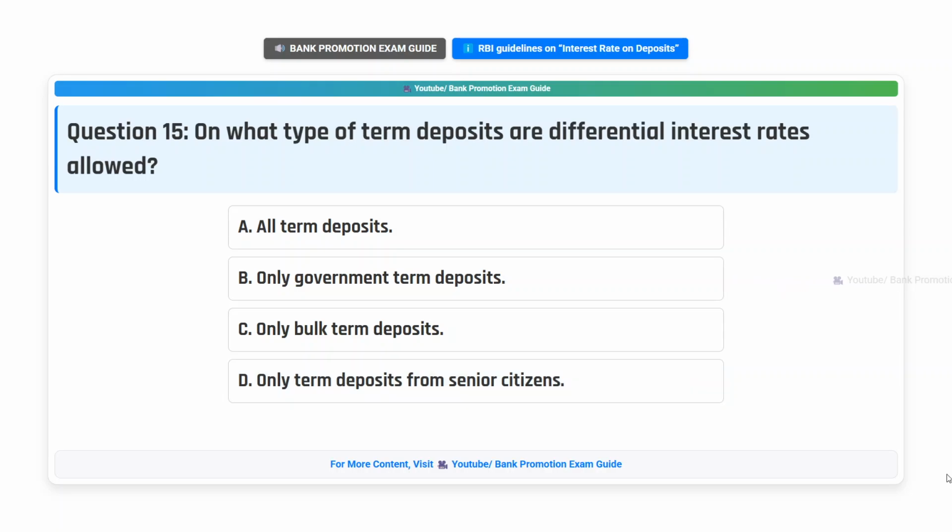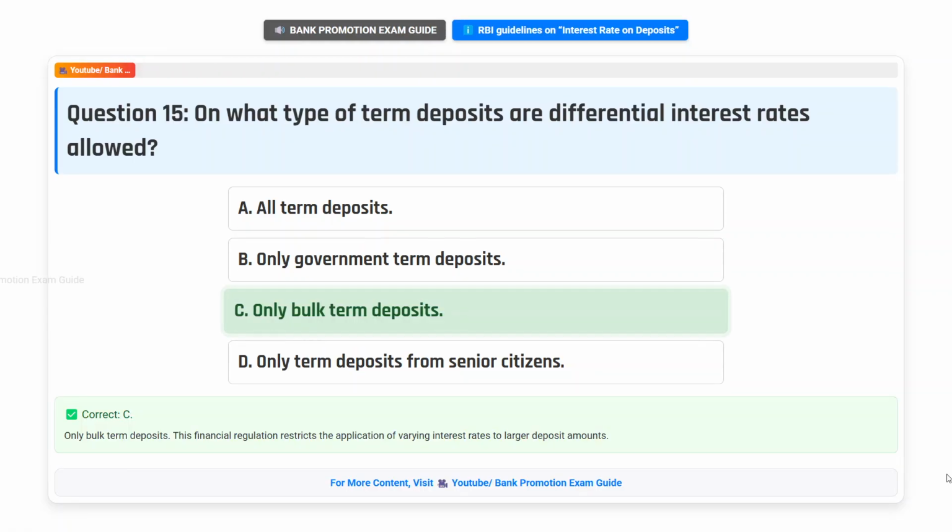Think the answer. Correct answer C. Only bulk term deposits. This financial regulation restricts the application of varying interest rates to larger deposit amounts.